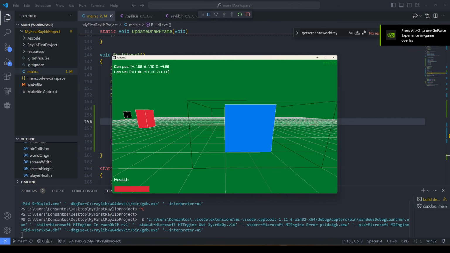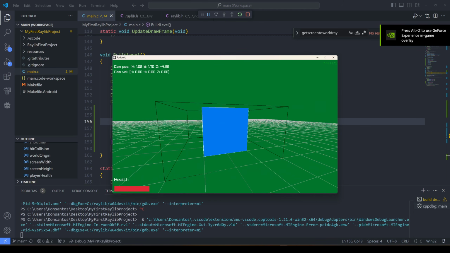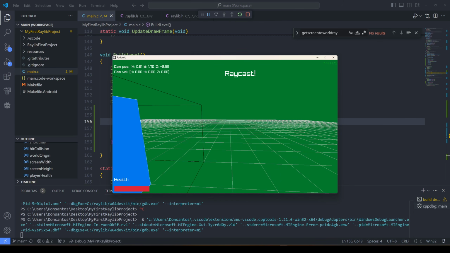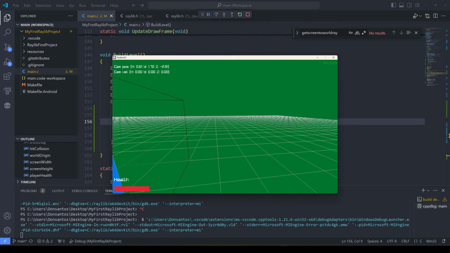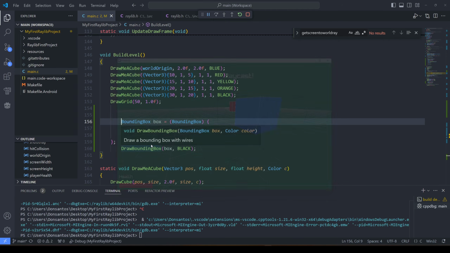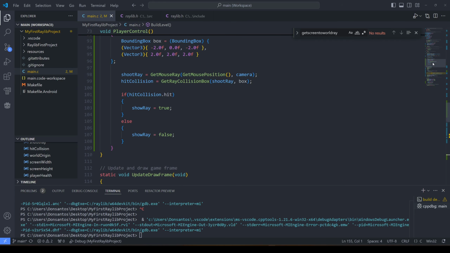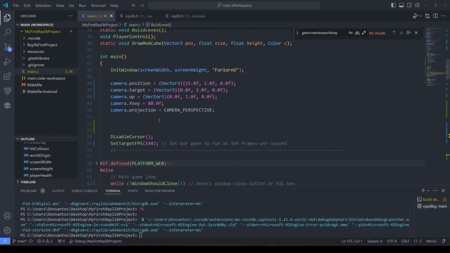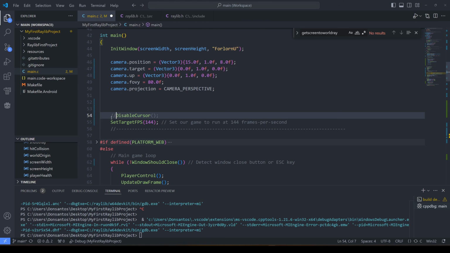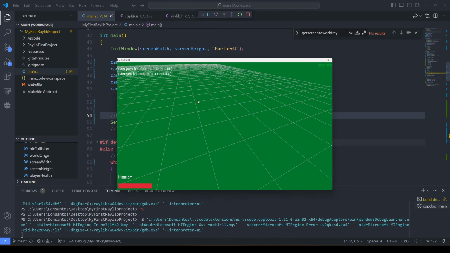But weirdly, I miss raycast. And I raycast here as well. But this is a miss. Why? Wait, I have an idea. I think I know what's happening. Disable cursor. Let's save and try that again.